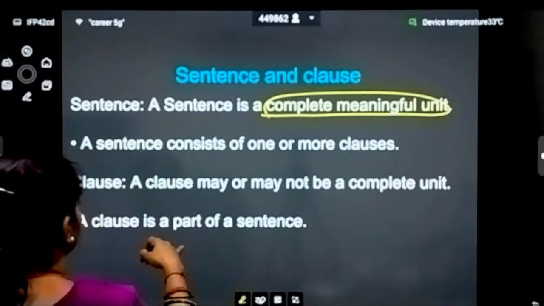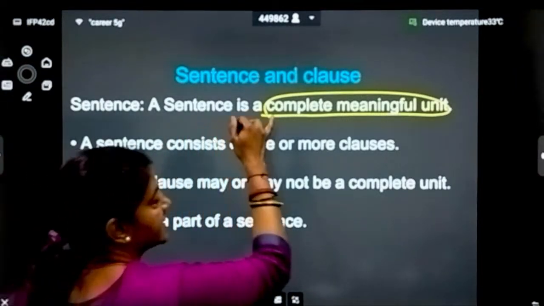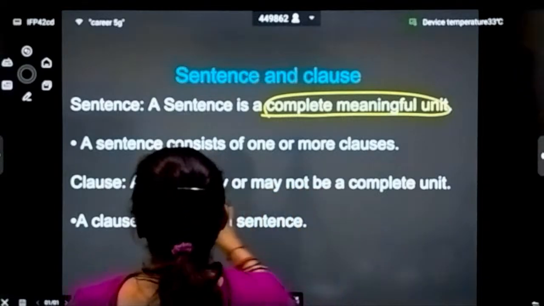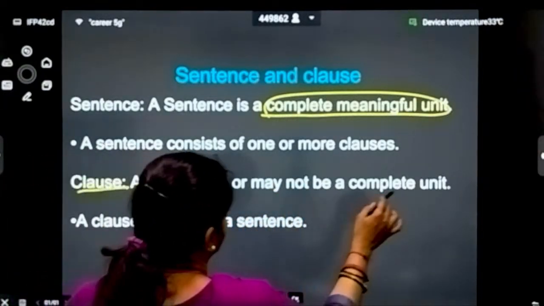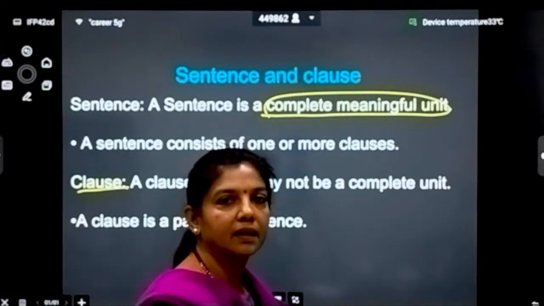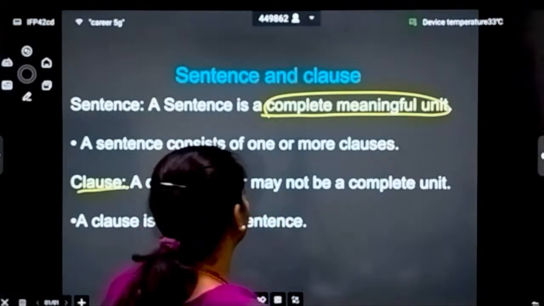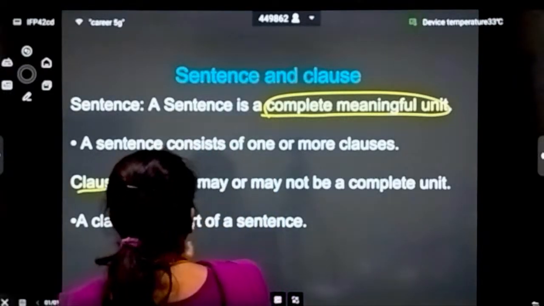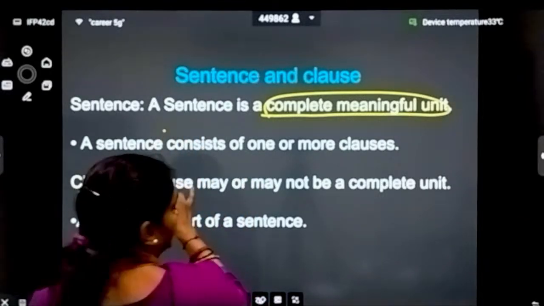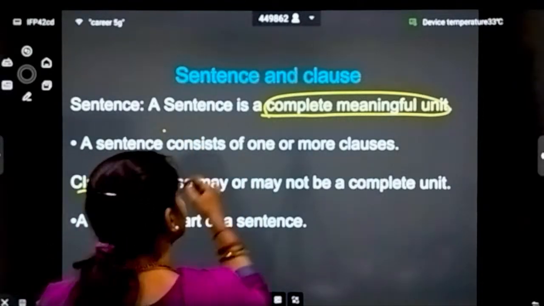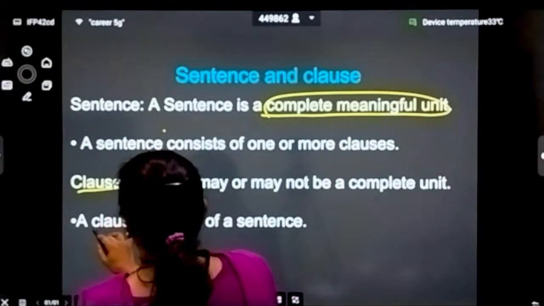So the sentence has a clause in it. The clause may or may not be a complete unit. It can be a complete unit or it may not be a complete unit. The clause is a part of a sentence. So a sentence has the clause, but the clause is a part of the sentence.